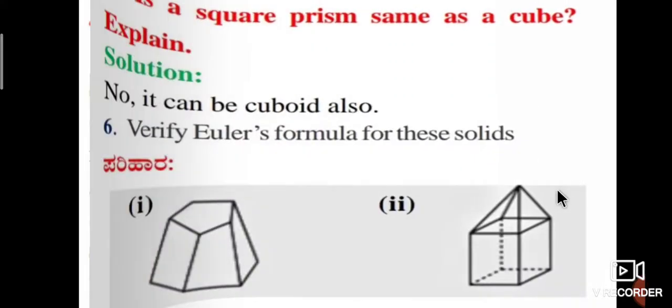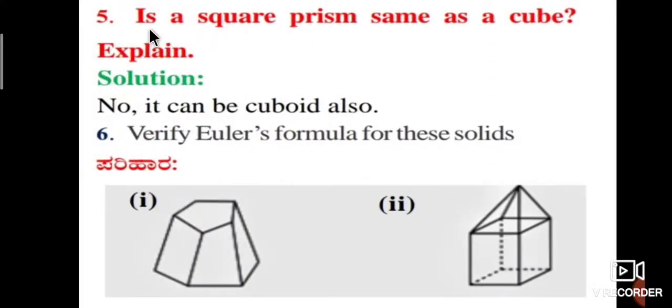Next, it is a very important question. Is a square prism the same as a cube? Explain. No, because it can be a cuboid also. Therefore, a square prism is not a cube, because it can be a cuboid.